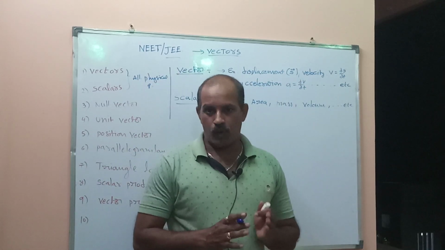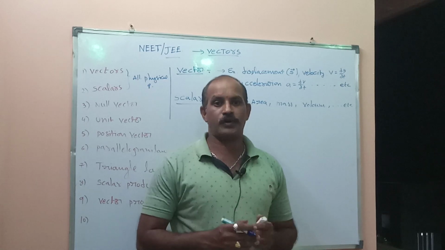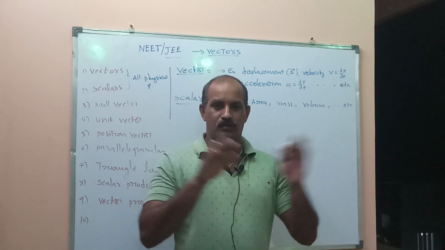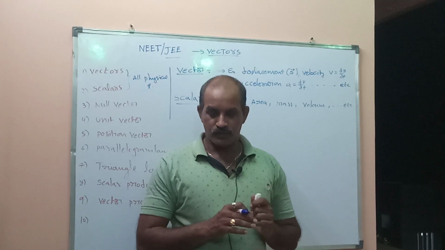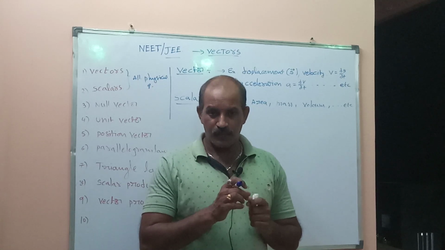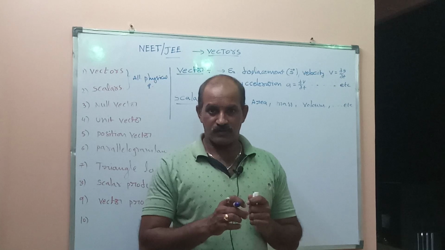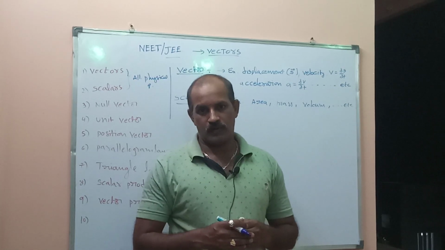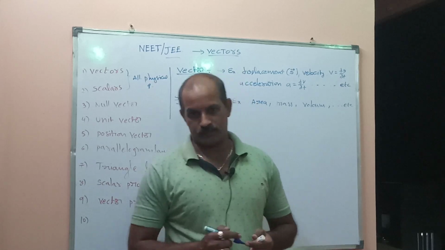The vector topic is a very important concept. It is included in all concepts of physics. If you understand this vector topic, it is easy to understand the remaining topics.